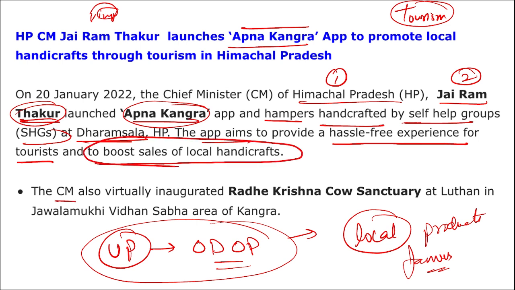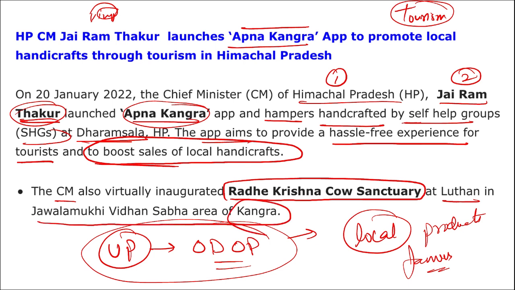All right. The Chief Minister also virtually inaugurated Radhe Krishna Cow Sanctuary at Luthan in the Jwalamukhi Vidhan Sabha of Kangra. You can ignore this for a while, but remember, Radha Krishna Cow Sanctuary was inaugurated where? It was also inaugurated in Himachal Pradesh. But Apna Kangra app was launched by whom? It was launched by which state government? Himachal Pradesh. If the name is asked, then the Chief Minister of Himachal Pradesh, that is Jairam Thakur. And what is the aim? It is to provide a hassle-free experience for tourists as well as to boost the sales of the local handicraft.